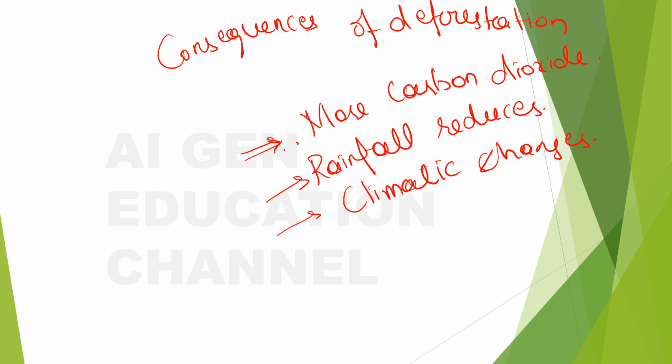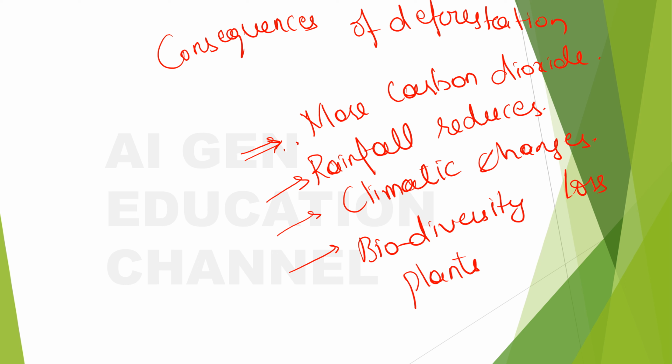There will be biodiversity loss, which means that not only plants but also animals that depend on these plants, that depend upon this forest habitat, will be lost, right? They either die, perish, right? And some animals which are so attached to this habitat itself may even go extinct.